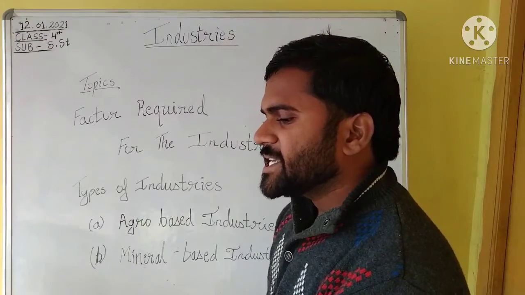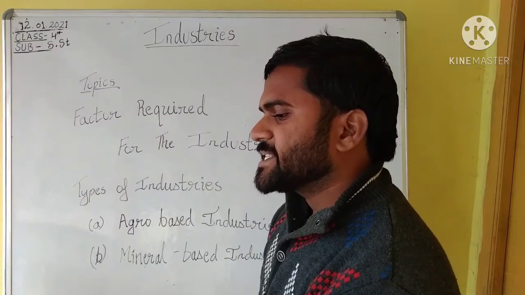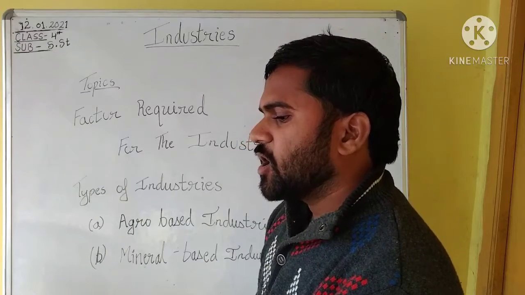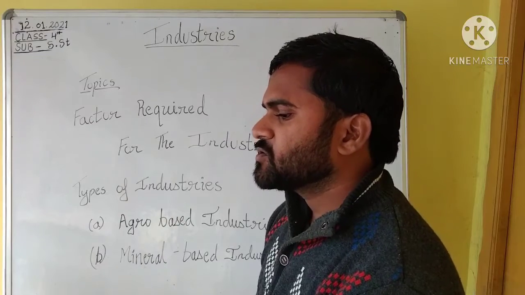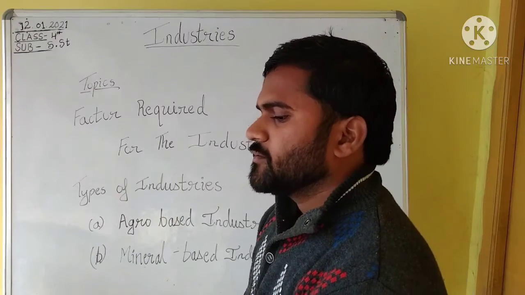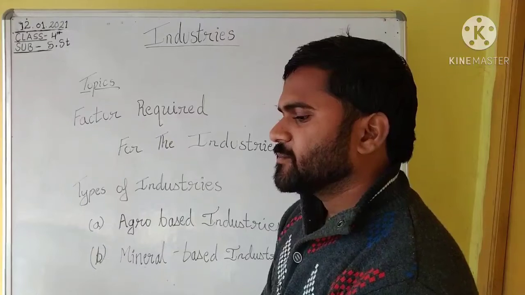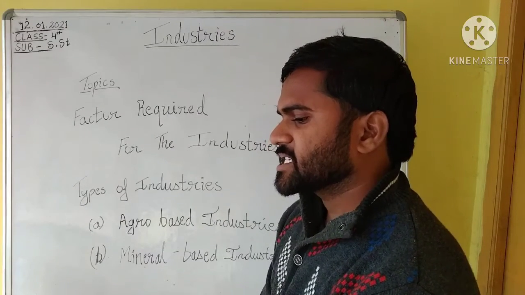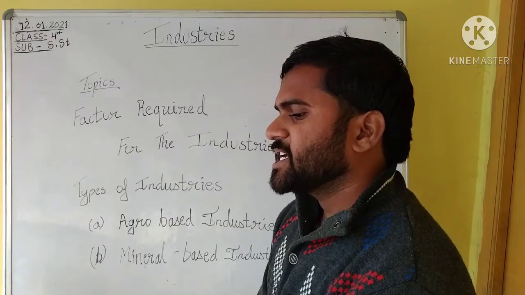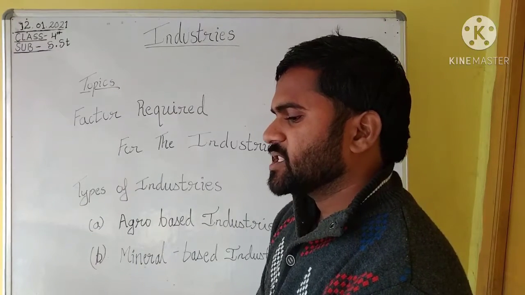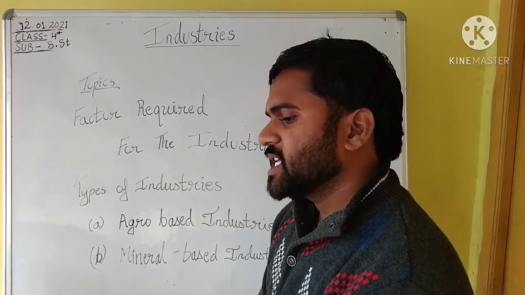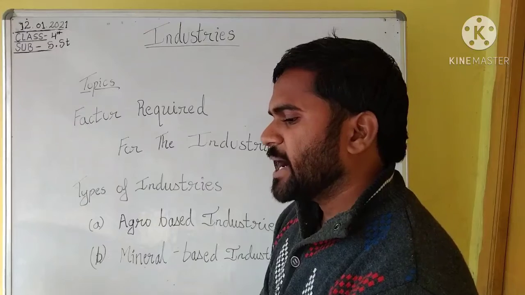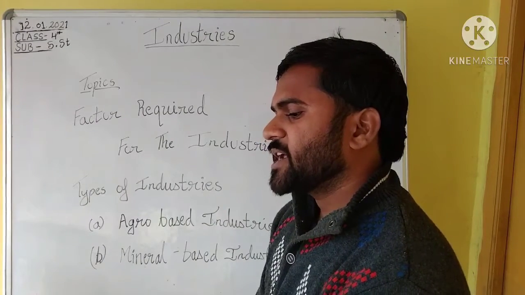Industry is an organized human effort and skill to produce something useful from the gift of nature or from the primary factor. It refers to the manufacturing process. We use many things in our daily life. Most of the things we use are made in factories or industries, and industry processes raw material into a useful finished product with the help of human labor and machines. From the simplest pencil to the most updated computer or mobile phone, everything is made in an industry.